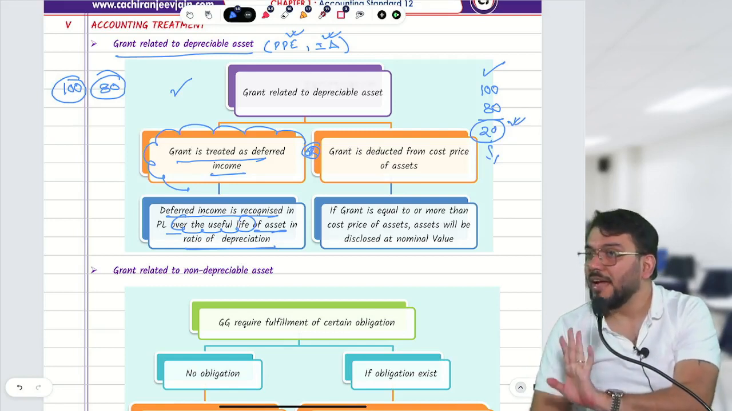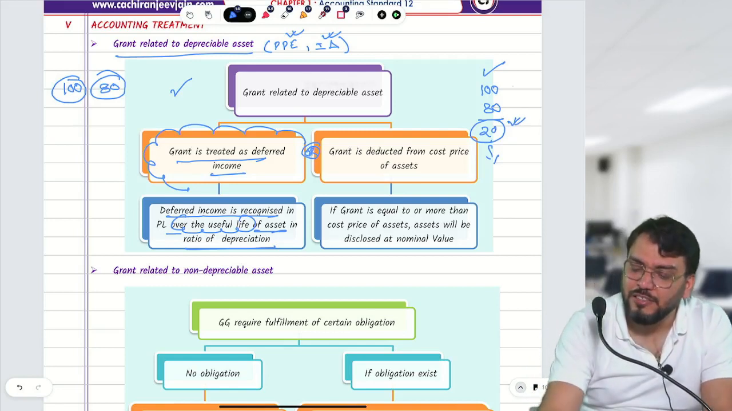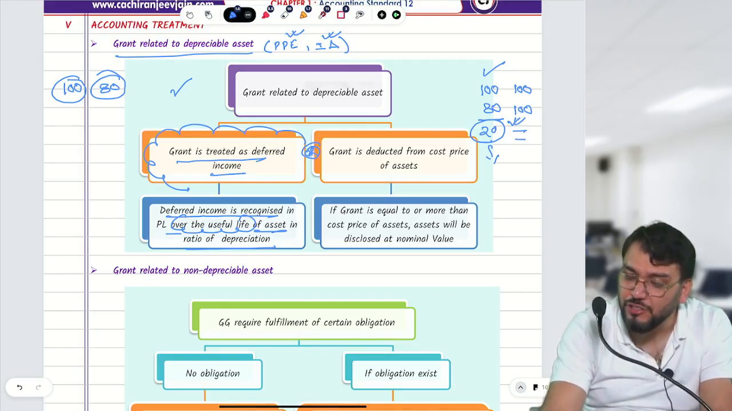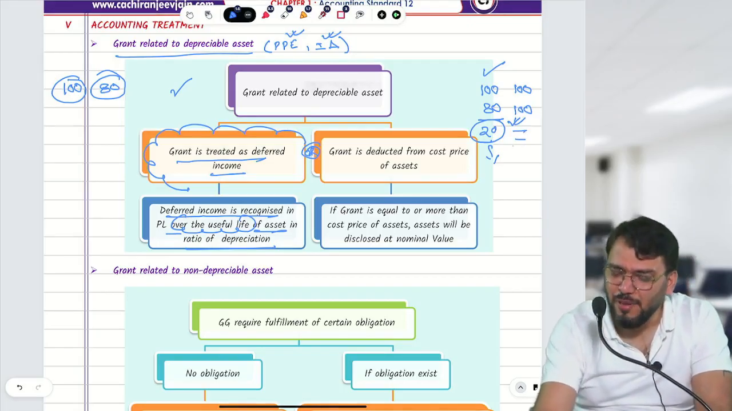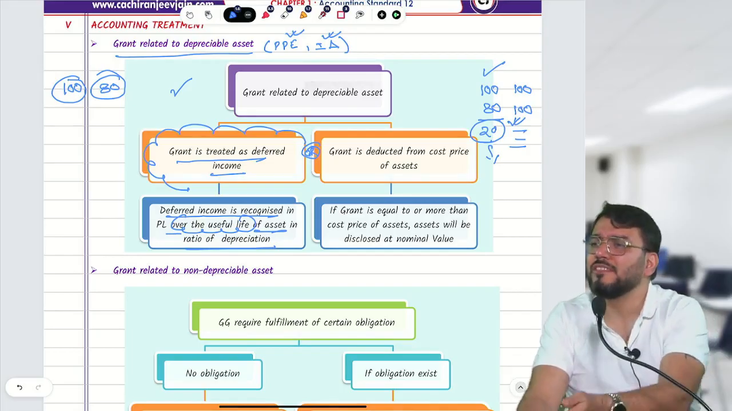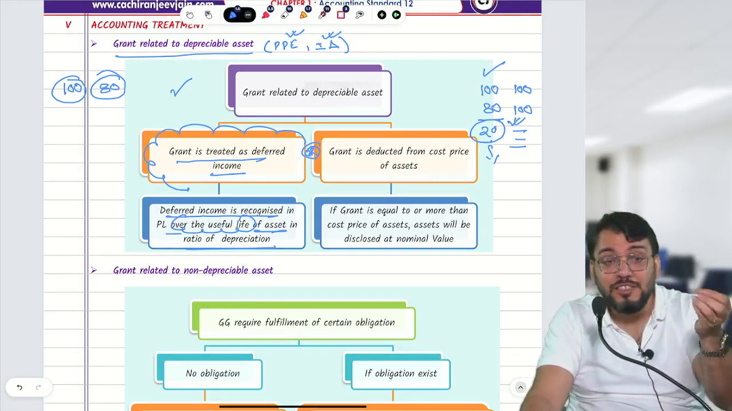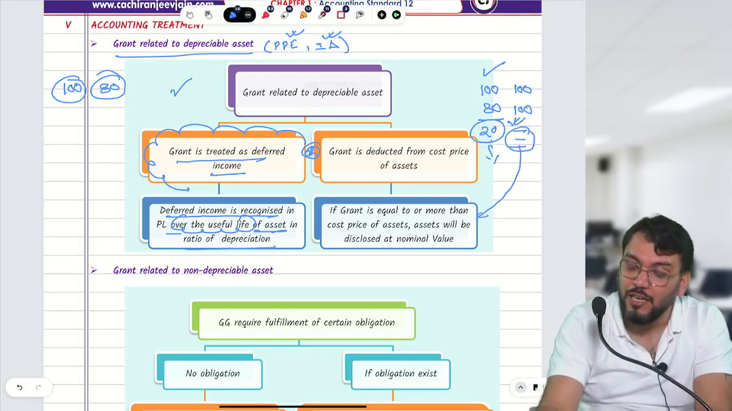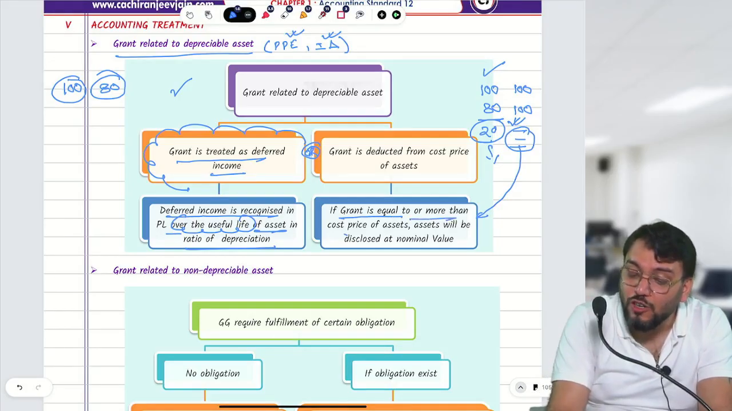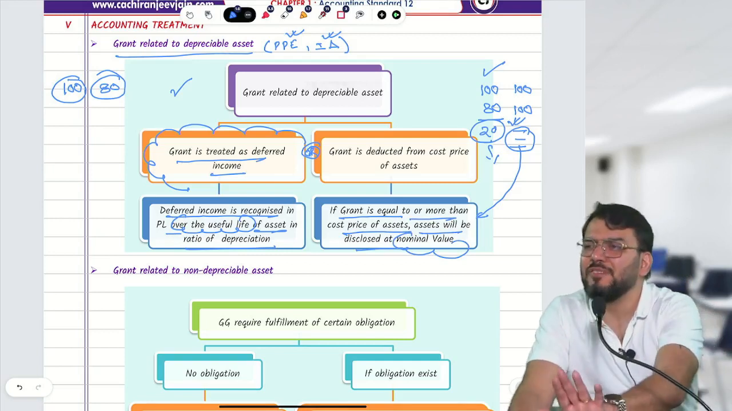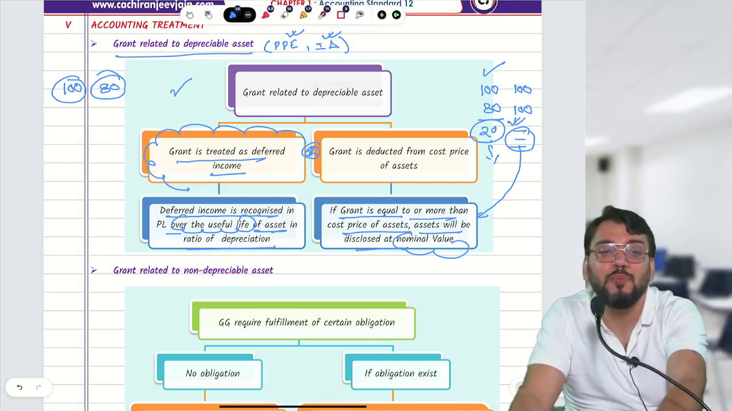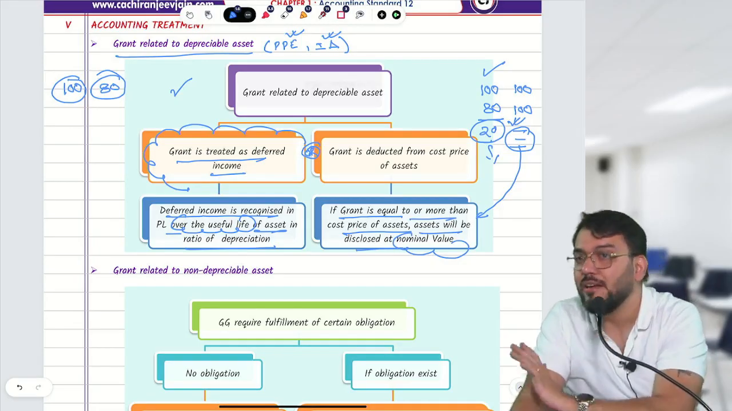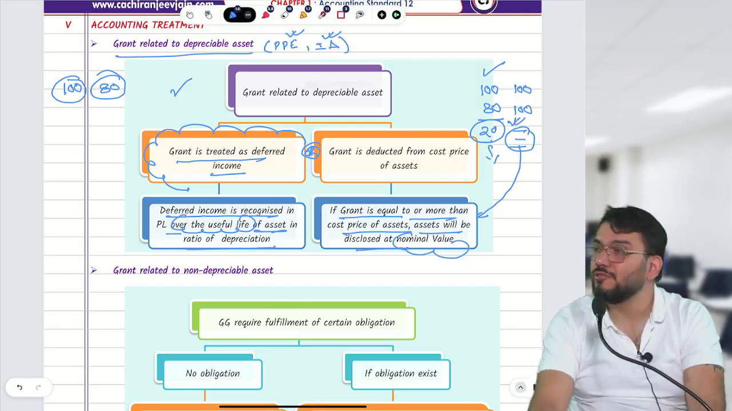Have you understood? But there can be one situation: suppose you purchase one asset of rupees 100 and you receive a grant of rupees 100, then it will become 0. Can you say it will be wrong from a presentation point of view? You have an asset, you are using it, and the value becomes 0. So in this case, what does AS12 say? The asset will be disclosed at nominal value. If the grant is equal to or more than the cost price of the asset, it will be disclosed at nominal value. Nominal value means insignificant value, like 10 rupees or 100 rupees, only for disclosure purpose. First case understood.